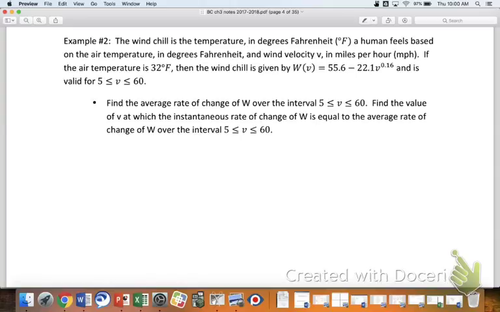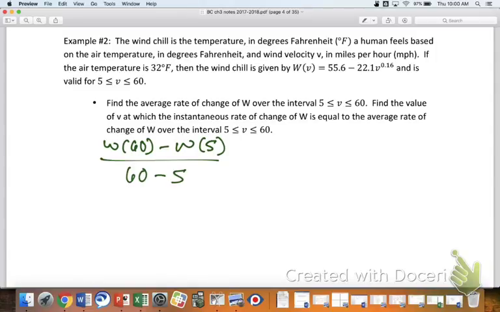Could be bad. All right, so average rate of change would be this: W of 60 minus W of 5, all divided by 60 minus 5. Standard protocol would be for you to write this down. It strongly suggests you do this. It's not always the case, but for my quizzes or tests or AP readers in the future, sometimes this step is associated with a point, and not having it might take away a point. We want to see what you're thinking. We don't want to just see this number magically appear, and it's really tempting to do that when the calculator is active. Again, I encourage you to write this down.